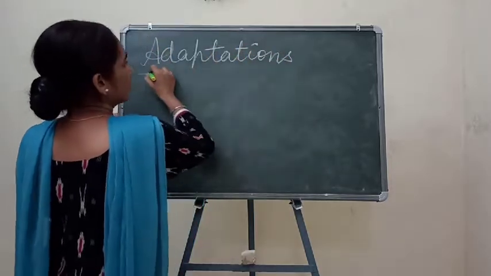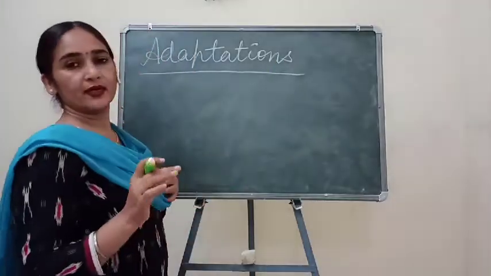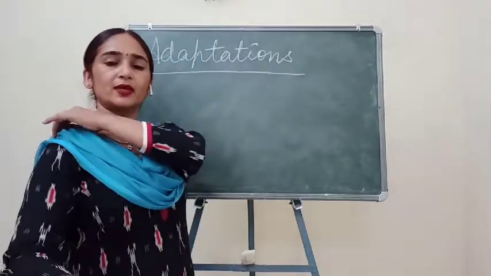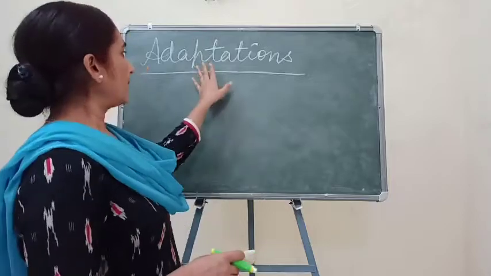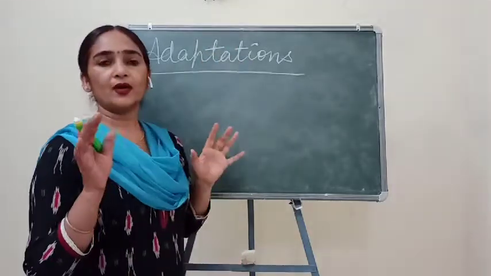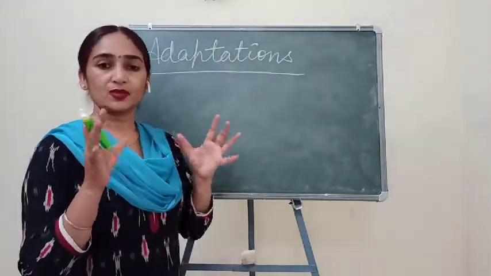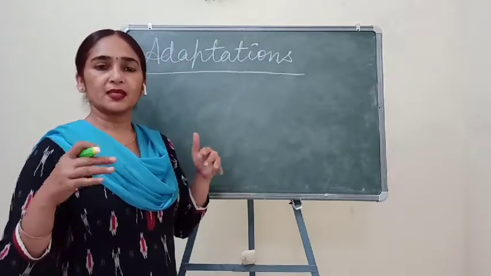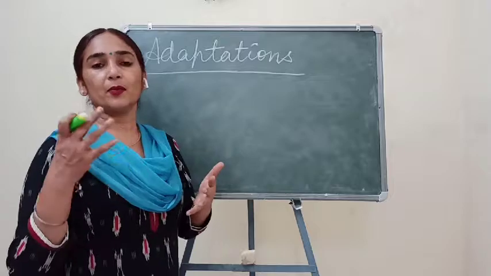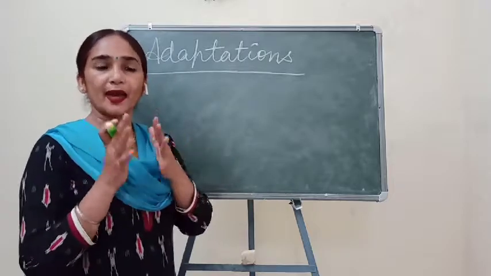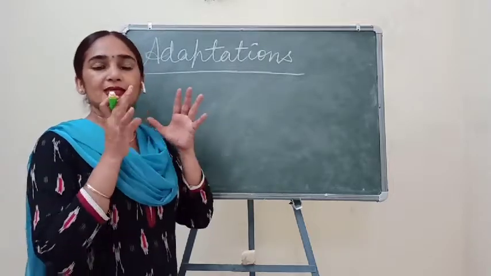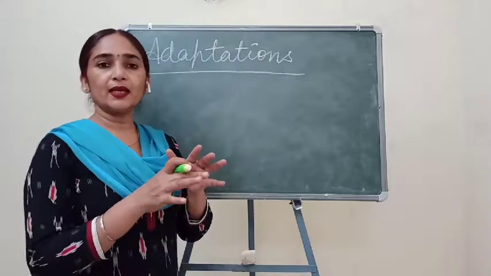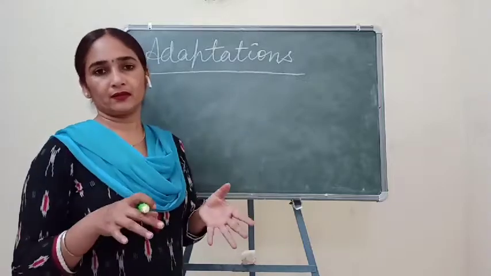This word you have studied in the previous class also, in class 6. Adaptation is a process through which any organism makes some changes in its body to live properly in that habitat.